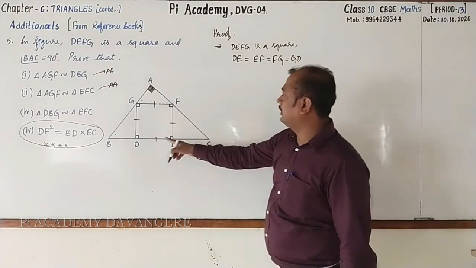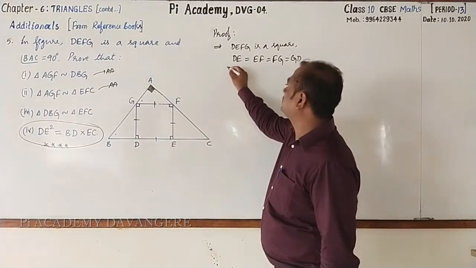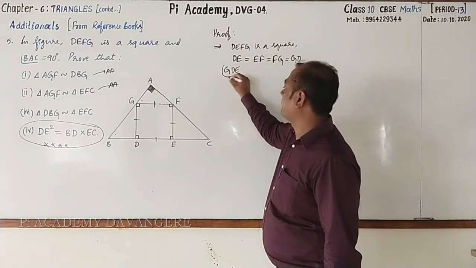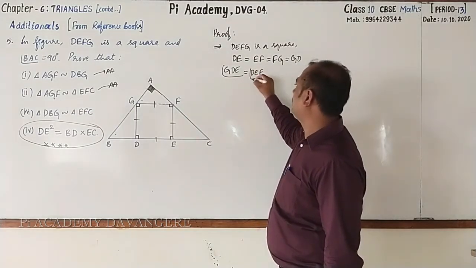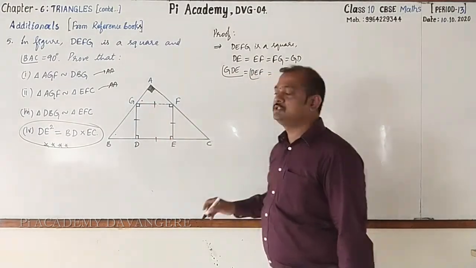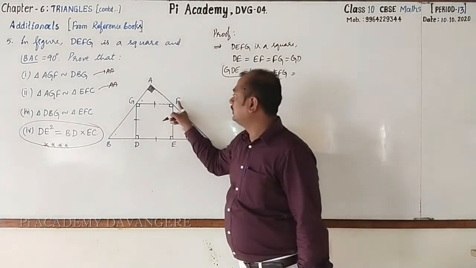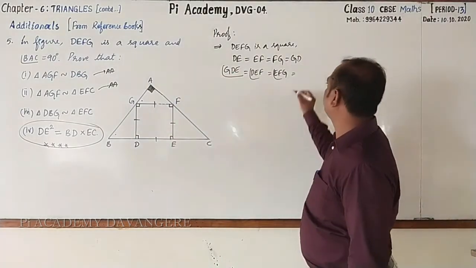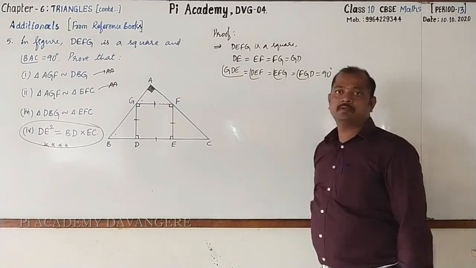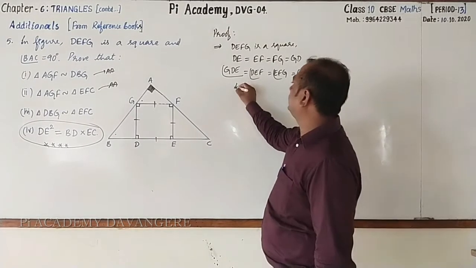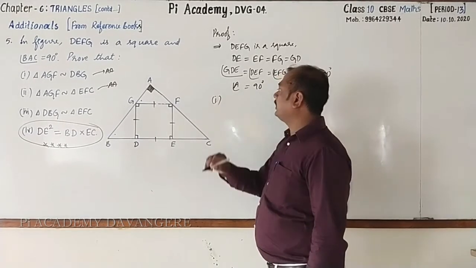Then angle GDE, angle DEF equal to angle EFG equal to angle FGD equal to 90 degrees. Followed? Then angle A is 90 degrees. Okay, now let us go for proving one by one.